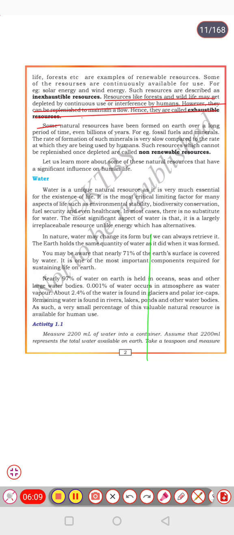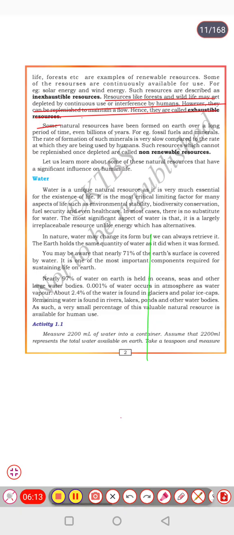That is the definition for non-renewable resources.